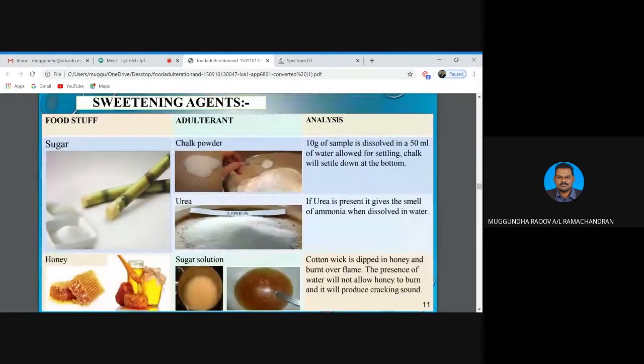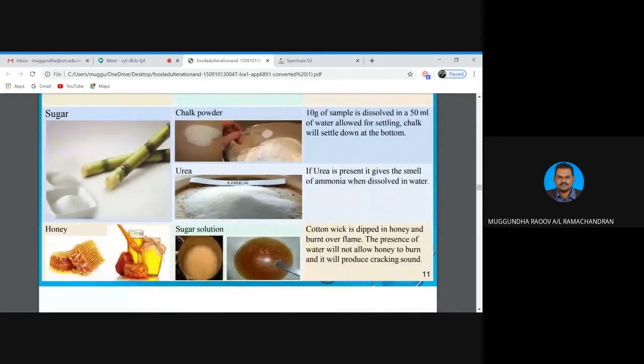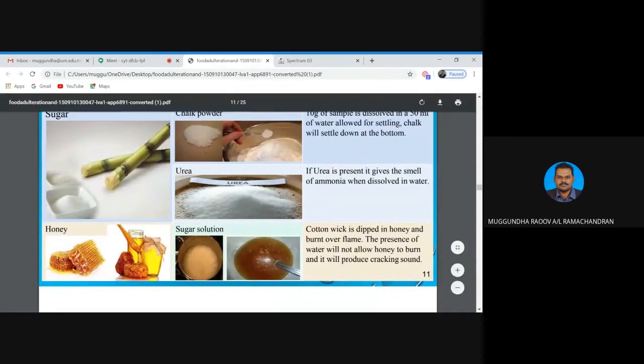Okay, sugar. Let's move on to sugar and honey, which is very famous, class. So how to detect? Usually chalk powder, which is calcium carbonate, is present in sugar, and urea as well. So how to know whether the sugar contains urea?